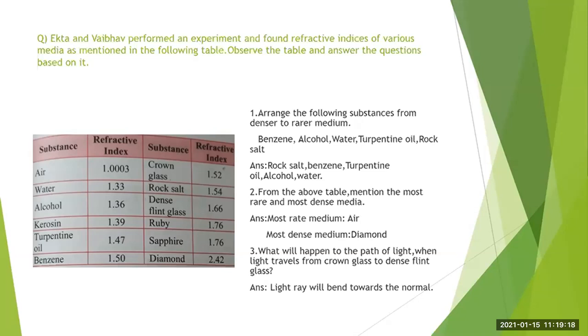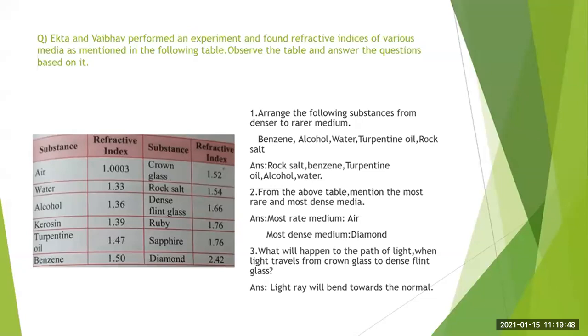You have to observe this table properly and answer the questions based on it. We have discussed this table just now, and based on this table we have to solve one question. Some values of refractive index are given, and based on those values we have to answer this question.